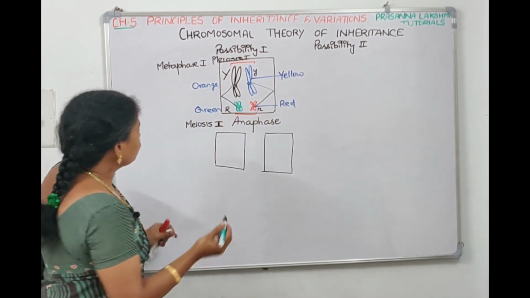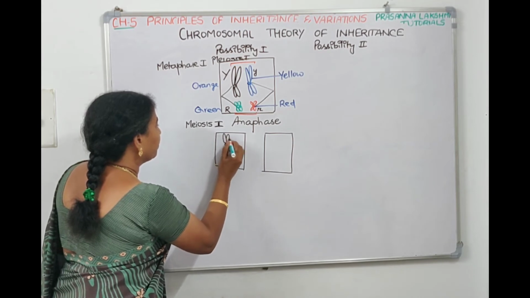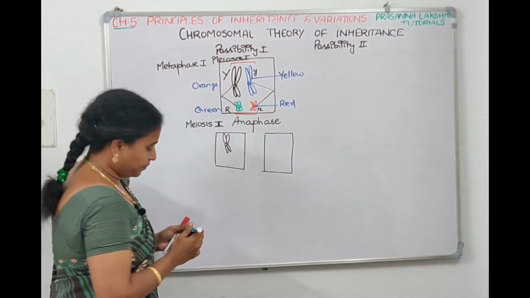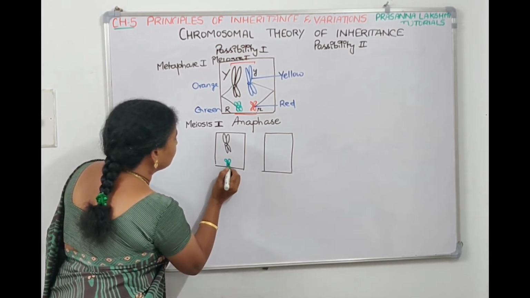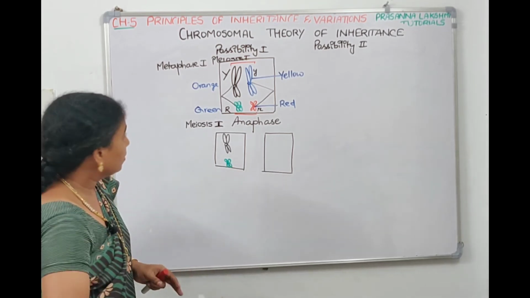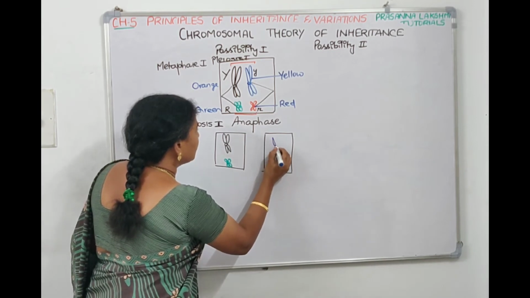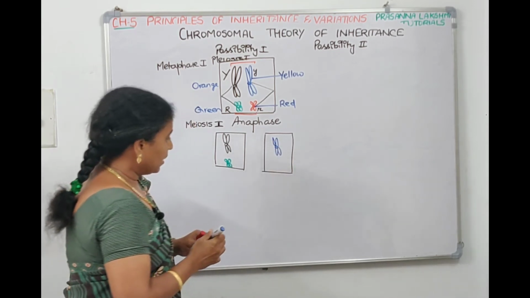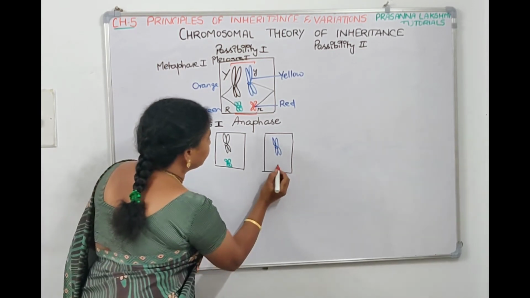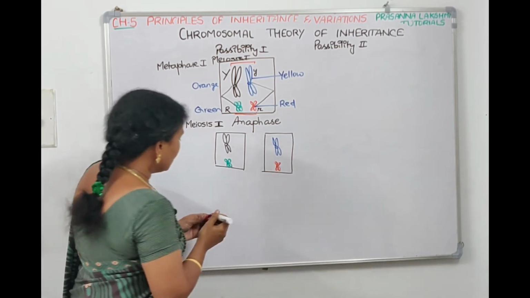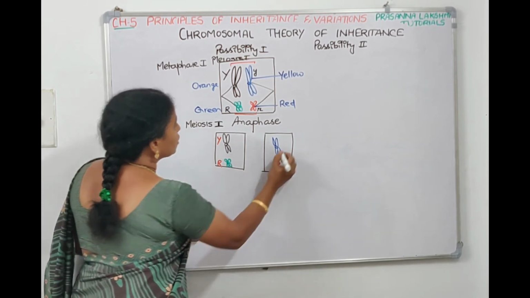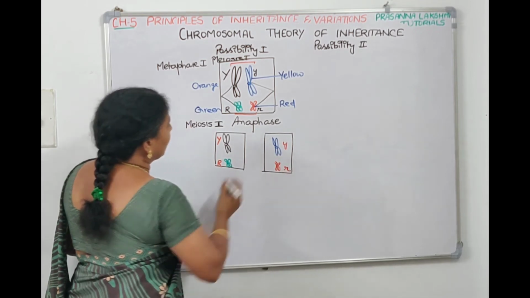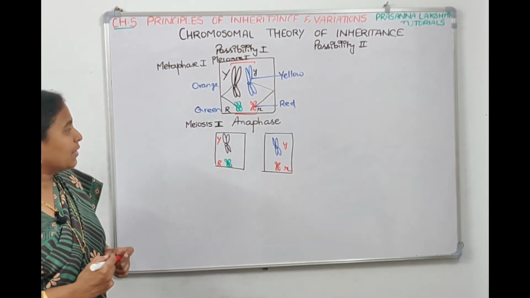So that means we need to show orange color is going with green color and yellow color, means I'm using blue, is going with red color. Right? So that means capital Y is segregating with capital R here, small y is segregating with small r. So it's in meiosis 1 anaphase 1.